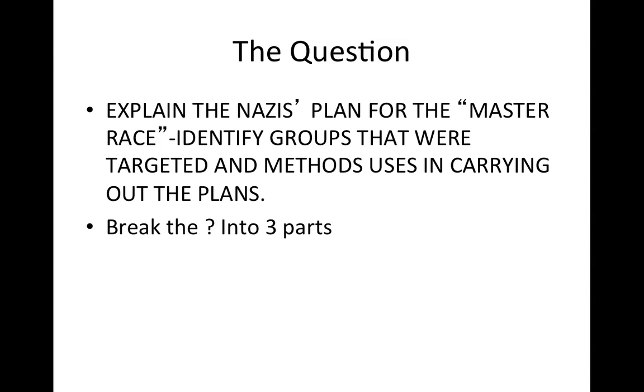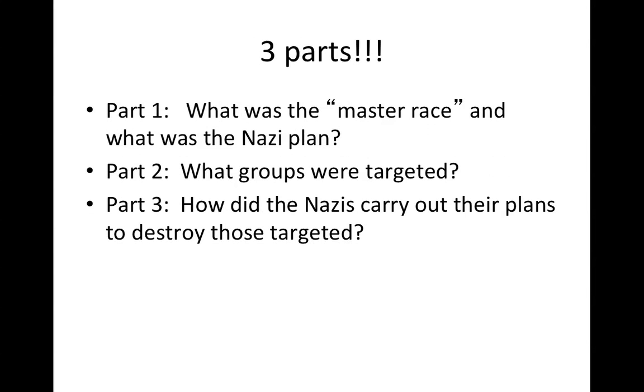That's all right. Once again, I'm going to recommend that you break this question into 3 parts. Here are the 3 parts. Part 1. What was the master race and what was the Nazi plan? Part 2, what groups were targeted? And Part 3, how did the Nazis carry out their plans to destroy those targeted?